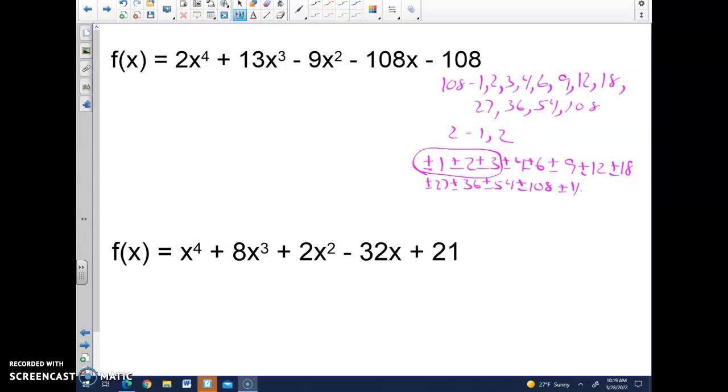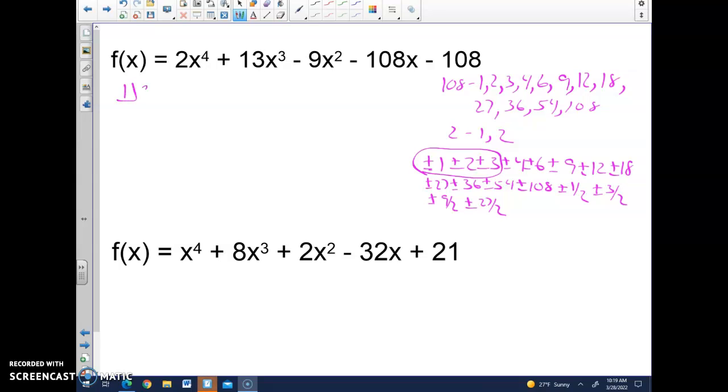So that leaves me 1/2. 2 over 2 is a repeat. 3/2. 4 over 2 is a repeat. 6 over 2 is a repeat. 9 halves. 12 over 2 is a repeat. 18 over 2 is a repeat. 27 halves. 36 over 2 is a repeat. 54 over 2 is a repeat. And 108 over 2 is a repeat. So those are my possible solutions.